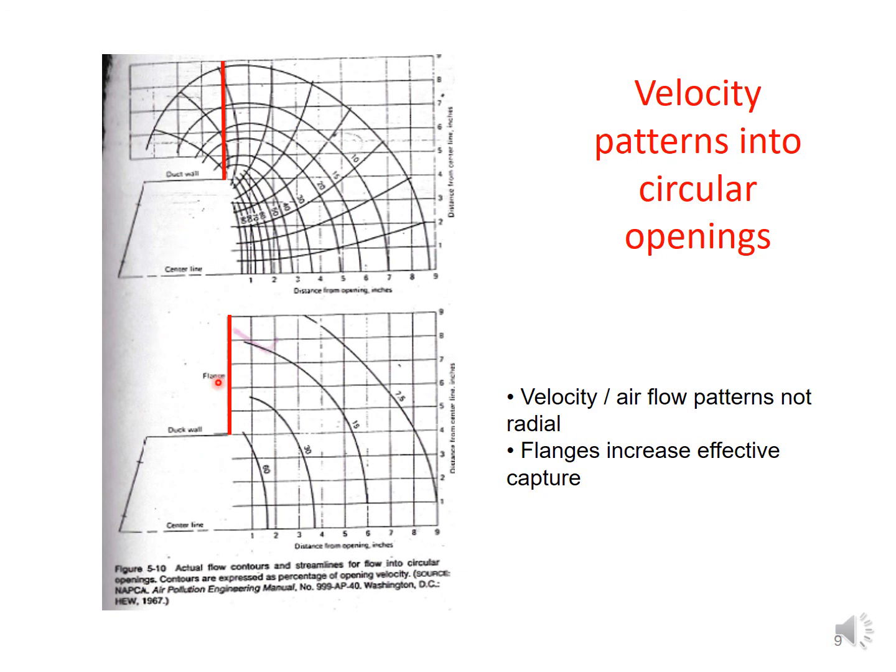Hence, the provision of a flange increases the effective carriage and hence also the capture of the particulate.